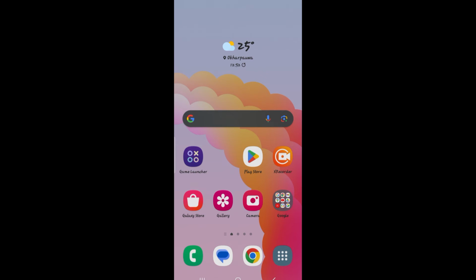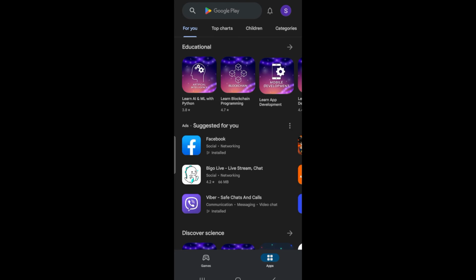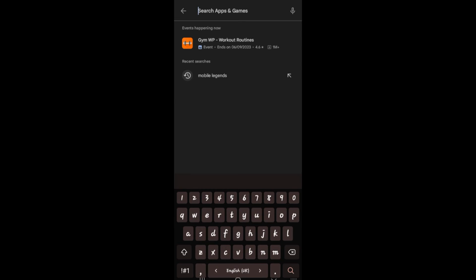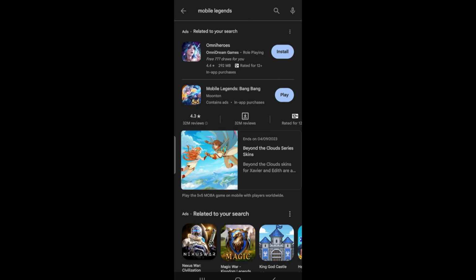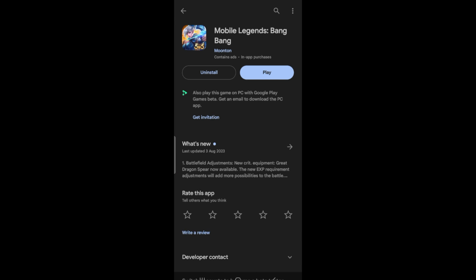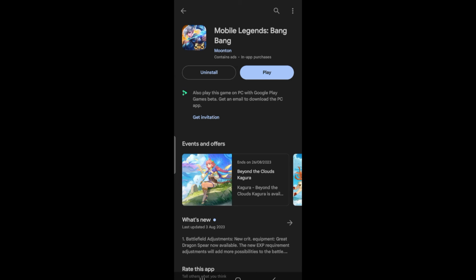If you still don't get a sound on your game, then you can try uninstalling and reinstalling the application. Simply open up the Google Play Store or the iOS App Store and search for Mobile Legends. Now tap on the application when you find it and then tap on the uninstall button and install it once again, and now the sound should work just fine.